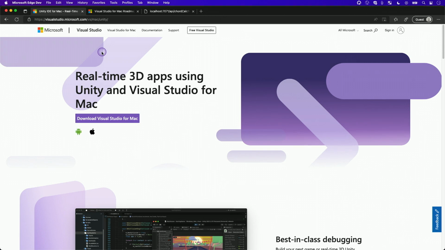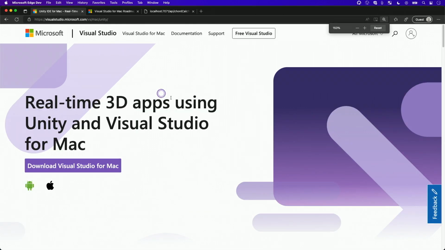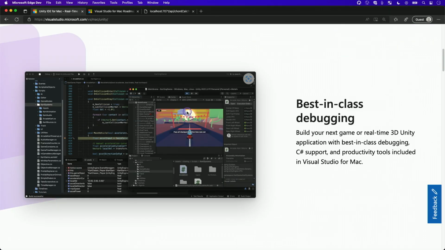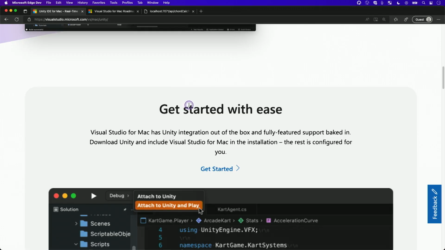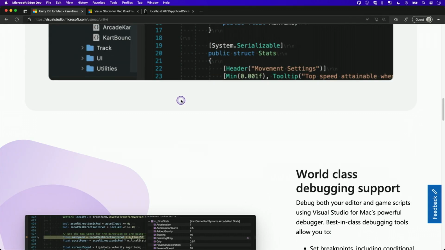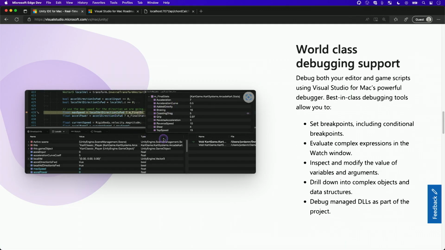I'd mentioned Unity, so I did leave this open to give you a few quick visuals. If you wanted to do 3D apps using VS and going through your Mac, you've got full debugging support for building out the C# code in Unity. This gives you an idea of some of the stuff, like you can attach to your project and run it. The debugger's there to catch you with the usual debugging features.